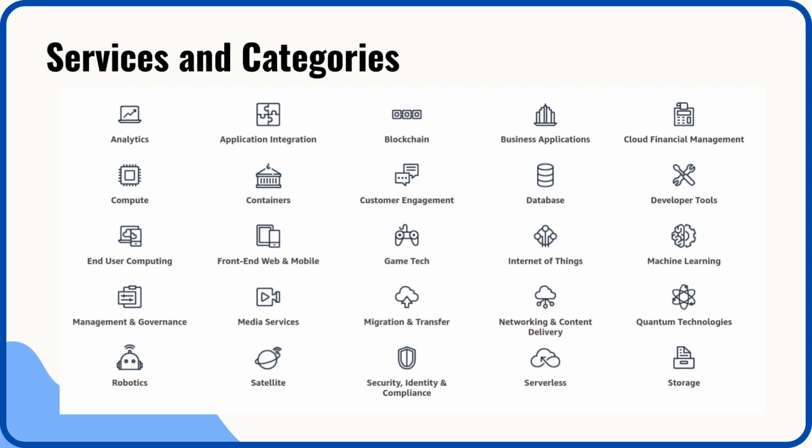This course focuses on some of the more common services in the following service categories: compute, storage, database, networking and content delivery, security, identity, and compliance, management and governance, and AWS cost management. We will also look at other categories of services in less depth, such as migration and transfer service and analytics service. Which service you choose to use will depend on your business goals and technology requirements.